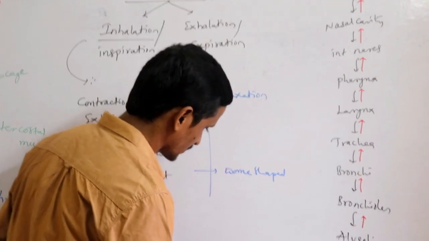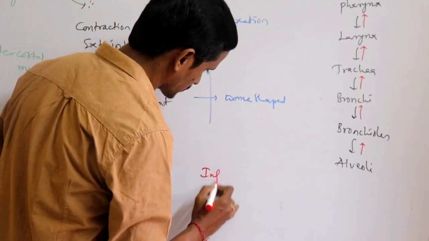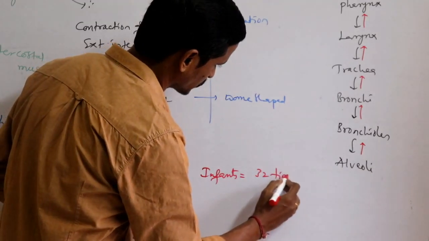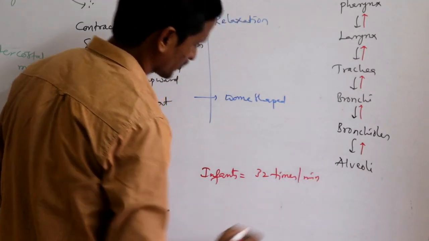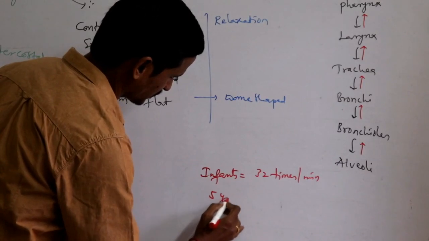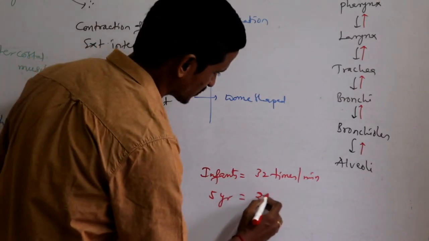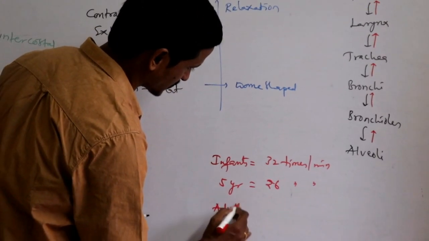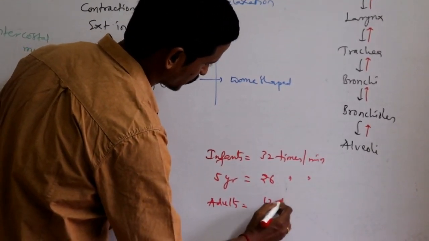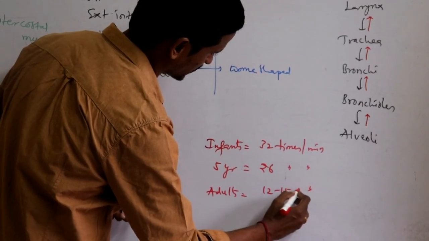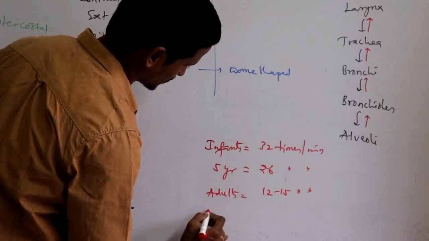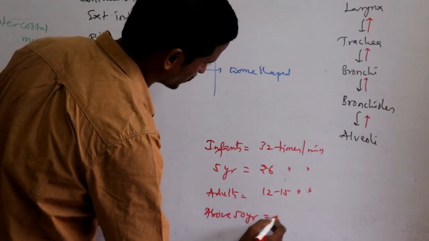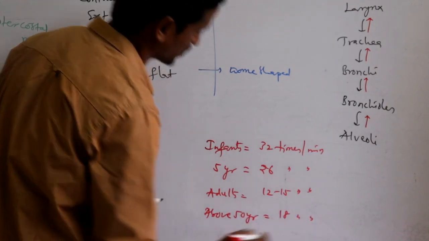For example, in infants, newborn babies, it is 32 times per minute, whereas in a 5-year-old child it is 26 times per minute, in adults it is around 12 to 15 times per minute, and above 50 years it is 18 times per minute.